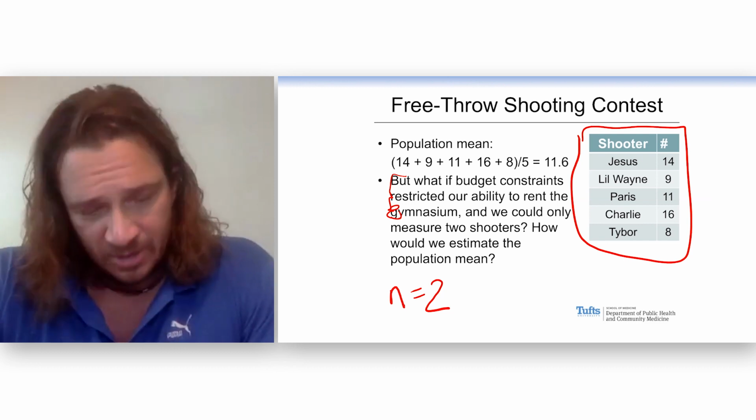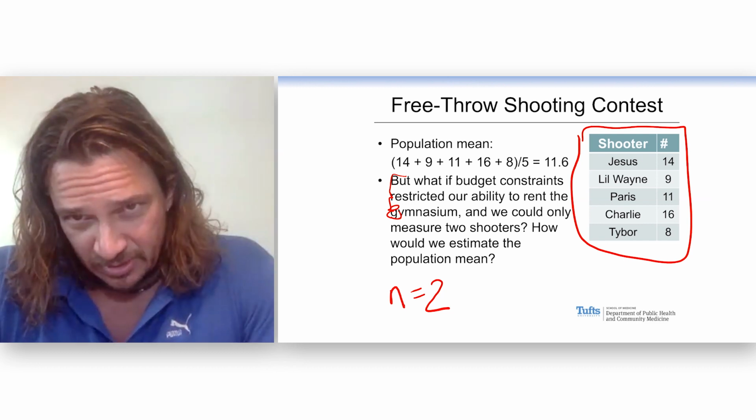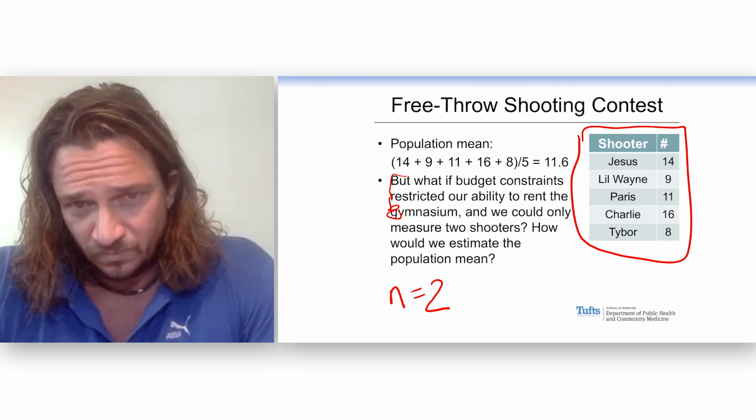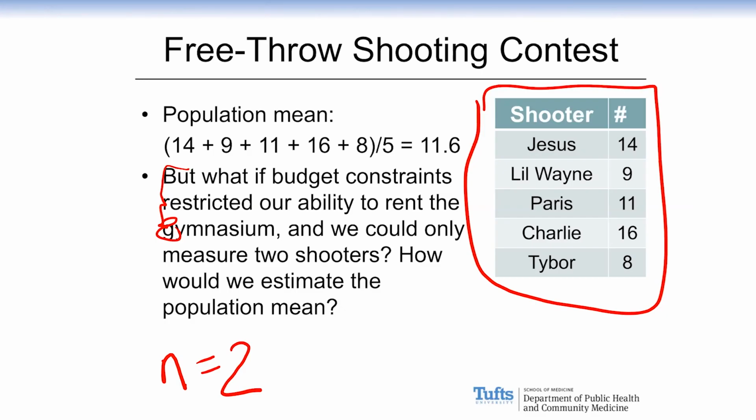Antonio, are you still on? I'm here. Can you randomly pick 2 of the people in this population? Jesus and Lil Wayne. Okay, that's Jesus, actually, my cousin Jesus. But okay, let's say we had... Oh, sorry. Jesus and Lil Wayne. So let's look at this.